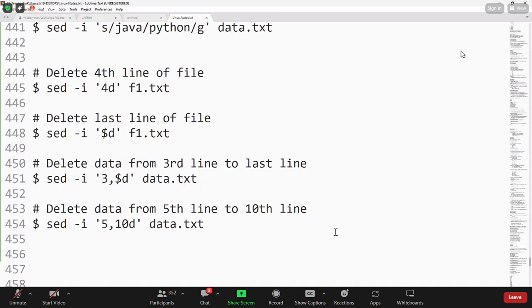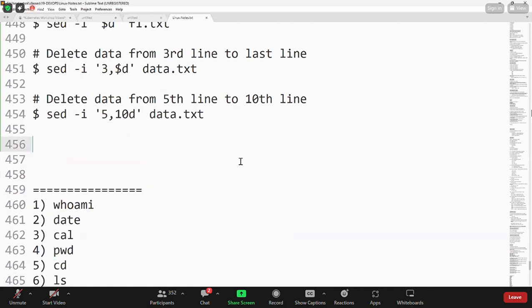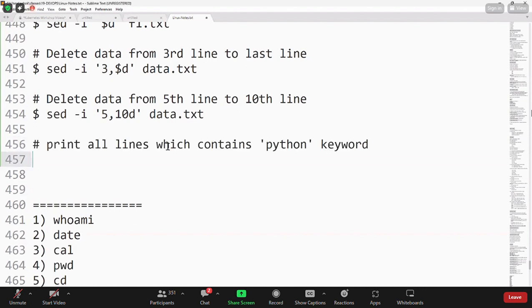Yeah. So I want to do the print. I want to print the content based on the particular keyword. Print all the lines which contain Python keyword.